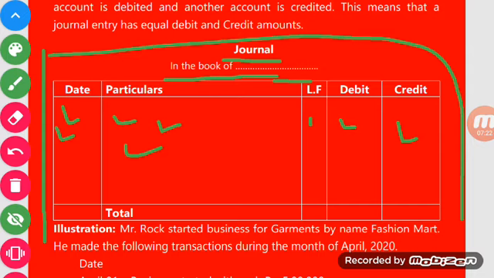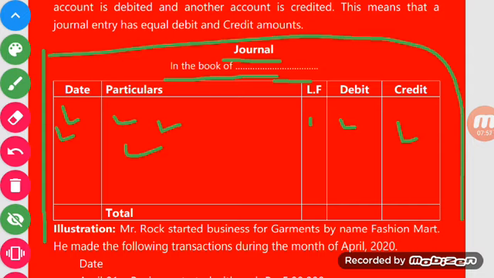In the LF column, we will write the ledger folio number. What is the ledger folio number? As you have seen on any kind of receipt on the screen, a red or black color number is printed every time. Every receipt or every voucher has a numerical number on the page. These numbers are called the ledger folio number, LF.